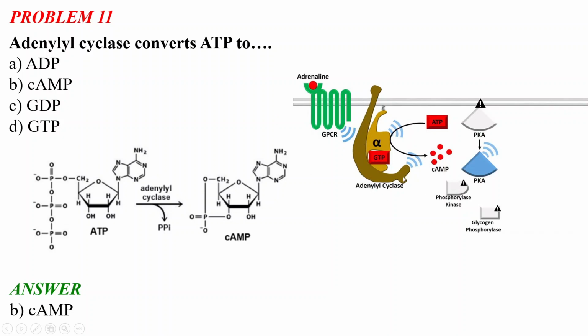As you can see, this is the adenylyl cyclase enzyme, and there is an alpha subunit and a GTP, and there is an ATP. It is being converted into cAMP by this adenylyl cyclase enzyme. Okay. So I think it is clear what this adenylyl cyclase is and how it is converting the ATP to cAMP. Remember the name of this enzyme and what it does. Okay.